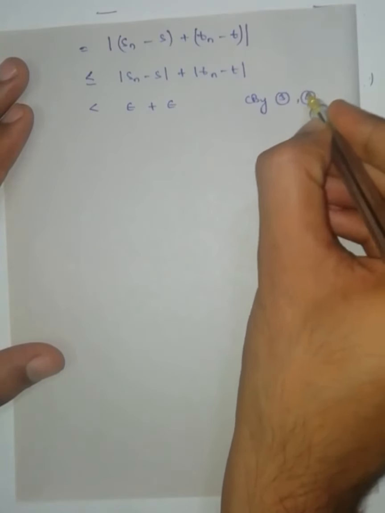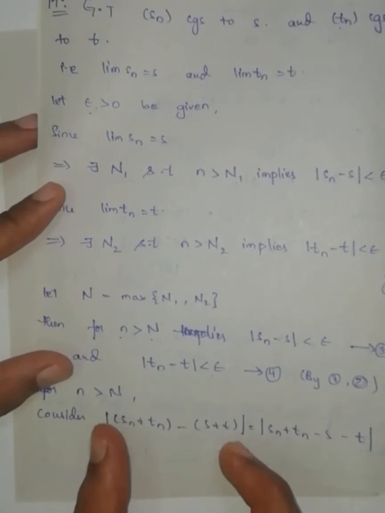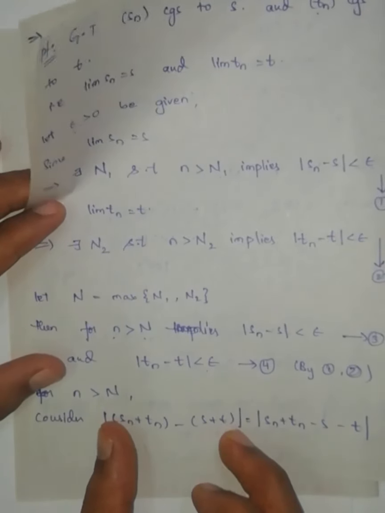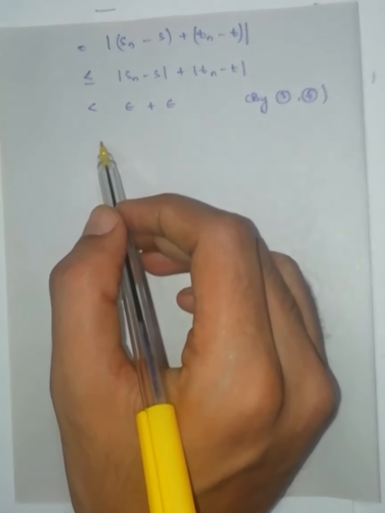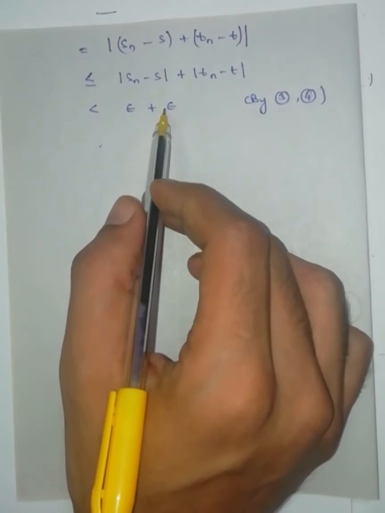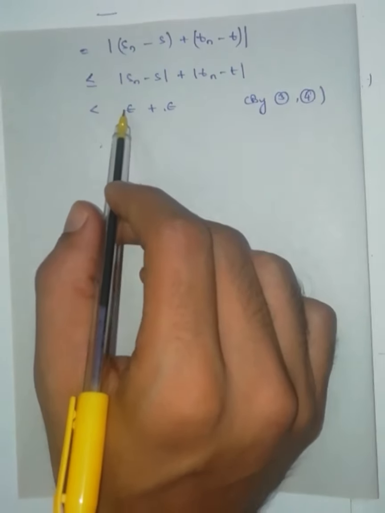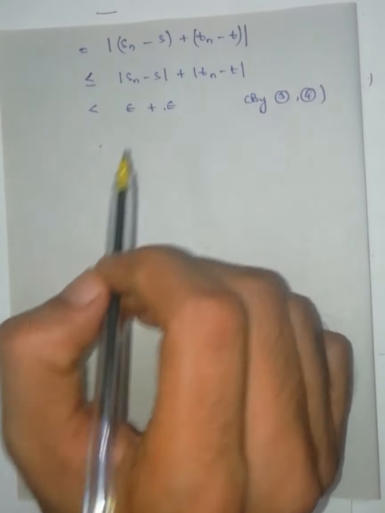Now I have to show that this value is less than epsilon. Here I get epsilon plus epsilon, which becomes 2 epsilon. If I take epsilon by 2, epsilon by 2 plus epsilon by 2 will become epsilon.